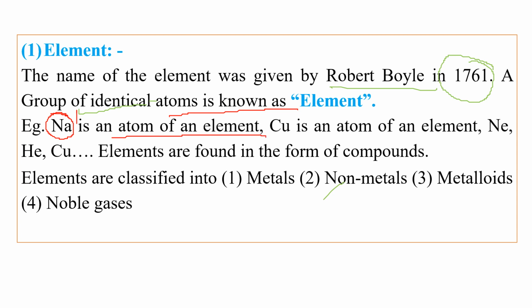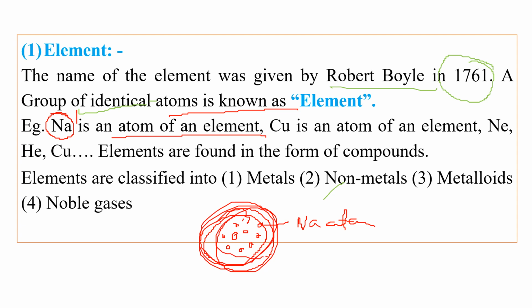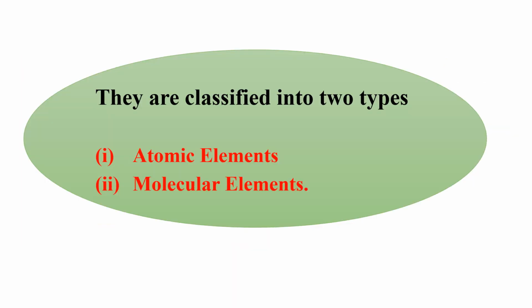You have to tell why. Suppose you take one sodium piece. Naturally, it contains small atoms. That small atom we can call a sodium atom. This group of sodium atoms is called an element, a group of identical atoms. Then, according to Antoine Lavoisier, elements are further classified into metals, non-metals, metalloids, and noble gases.